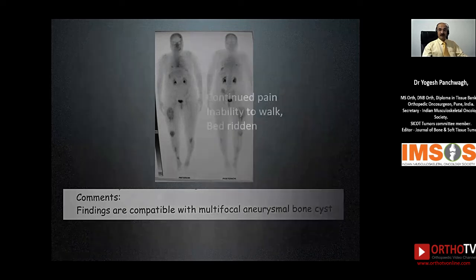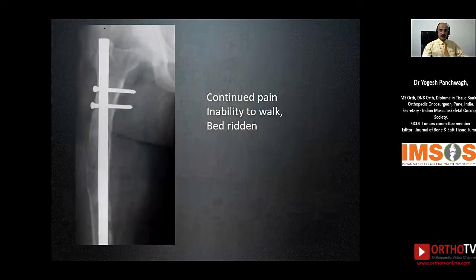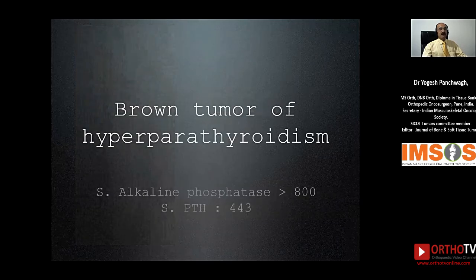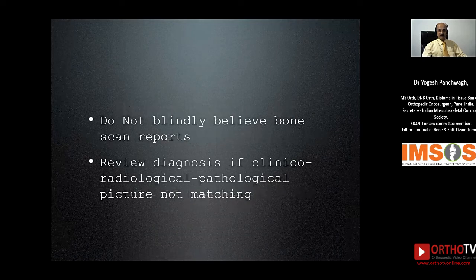Whenever we come across these particular cases, we need to think about the metabolic disorders. This patient continued having pain at different sites and she was unable to walk and was bedridden until she was seen by us in our oncology clinic and was found to have a very high alkaline phosphatase level and very high serum parathormone levels. This turned out to be the classical case of a Brown's tumor of hyperparathyroidism, which was being spuriously treated as multifocal skeletal aneurysmal bone cyst.